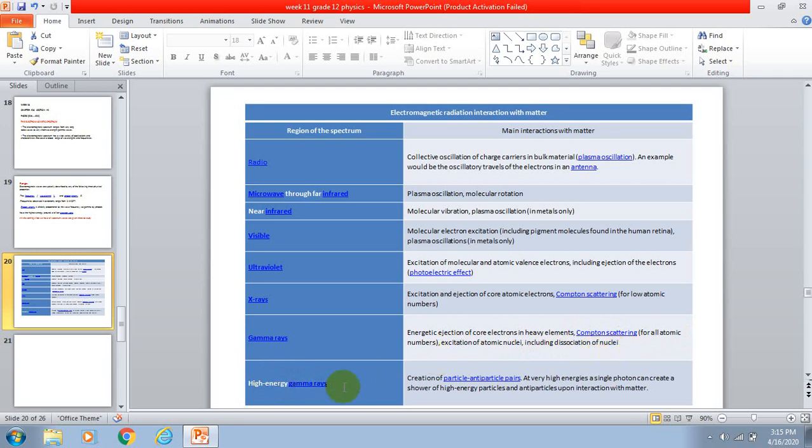High energy gamma rays: creation of particle-antiparticle pairs. At very high energy, a single photon can create a shower of high energy particles and antiparticles upon interaction with matter.